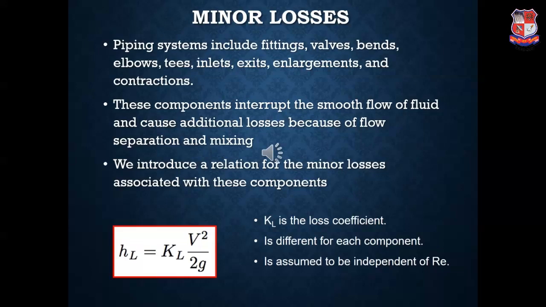Hence, we have to introduce a relationship for minor loss associated with the above components. The equation for head loss for minor losses is given by HL is equal to KL into V square by 2G, where KL is the loss coefficient, which is different for each component and is assumed to be independent of the Reynolds number.